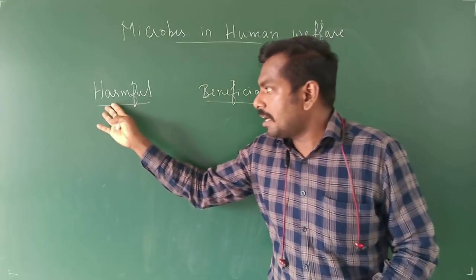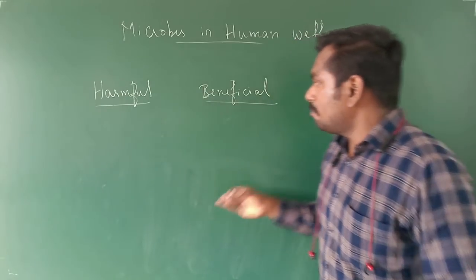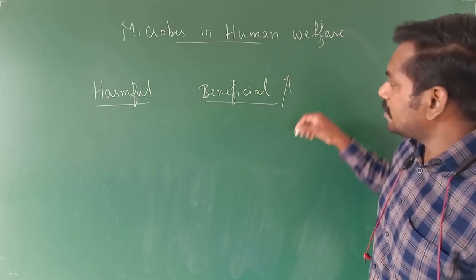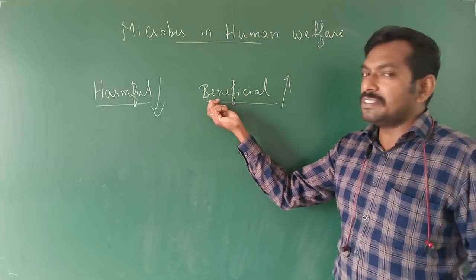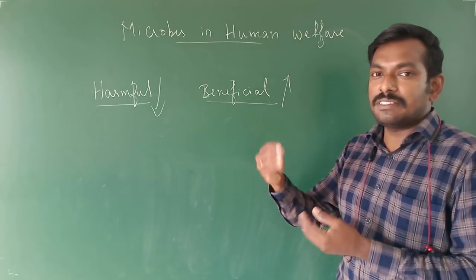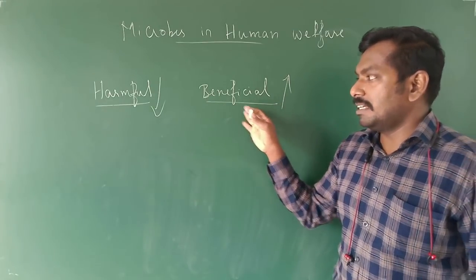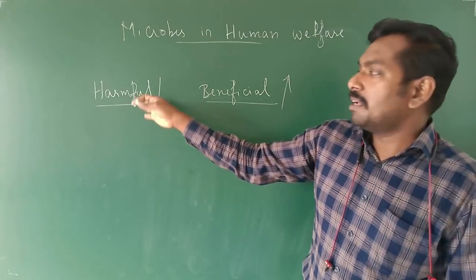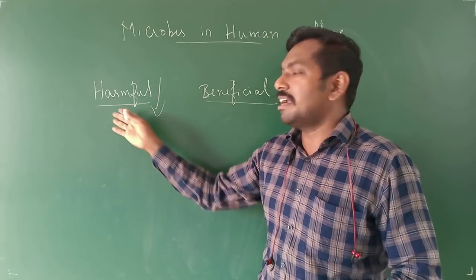So comparatively harmful will be there and beneficial will be there, right? As you know, the beneficial activity will always be higher than the harmful activity, because beneficial activity in smaller scales accumulates to a greater amount. But diseases produce detrimental effects, and we can't forget them.